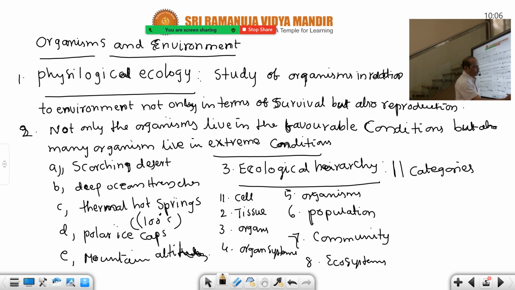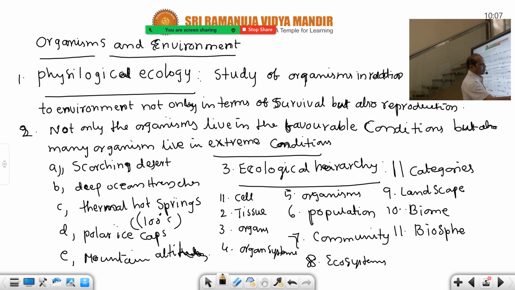Ecosystems are grouped into landscape. Landscape is grouped into biome. Biomes are grouped into biosphere. The 11th category is biosphere, also called ecosphere. All these landscape definitions are asked for 2 marks in all the 11 categories, so carefully remember these 11 categories.